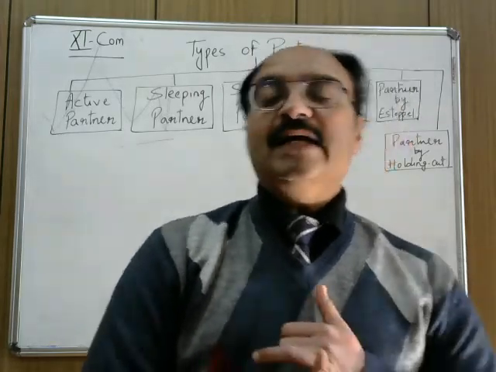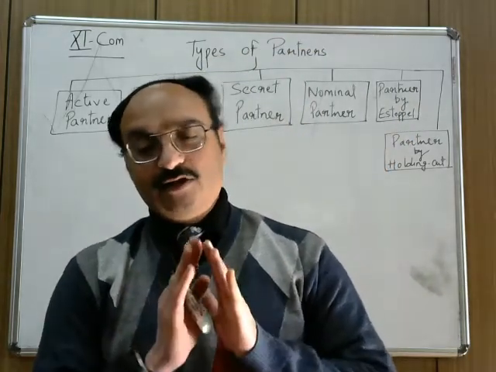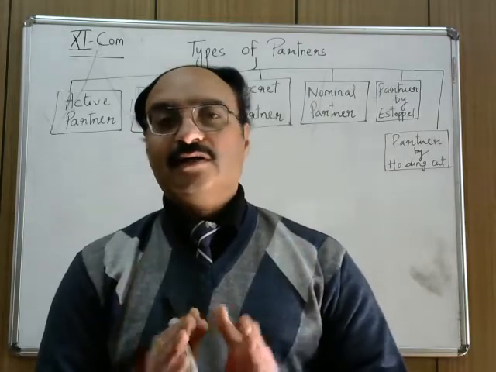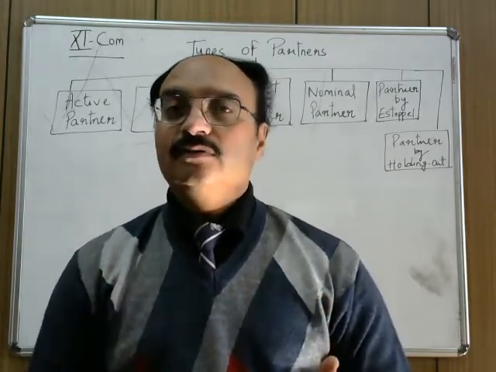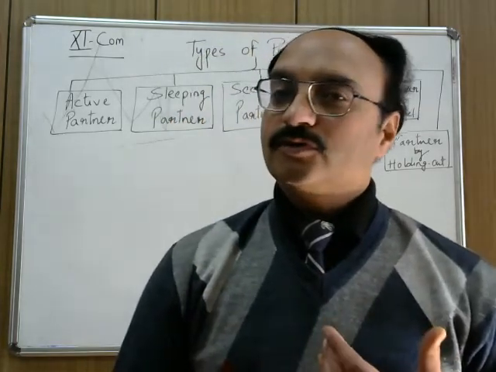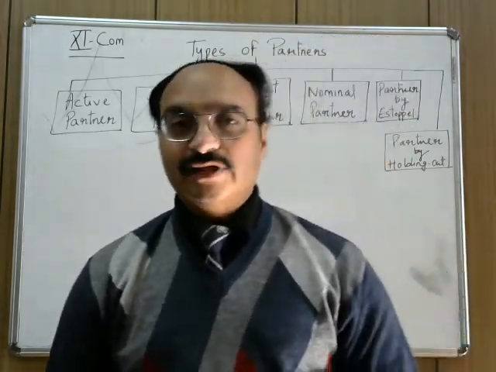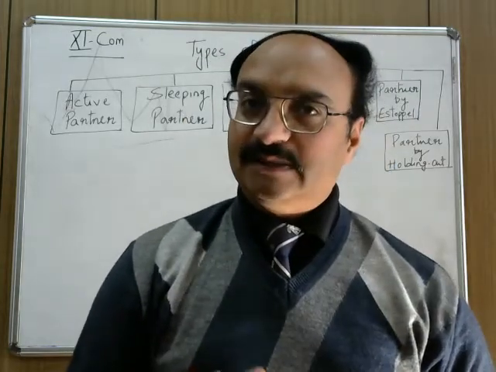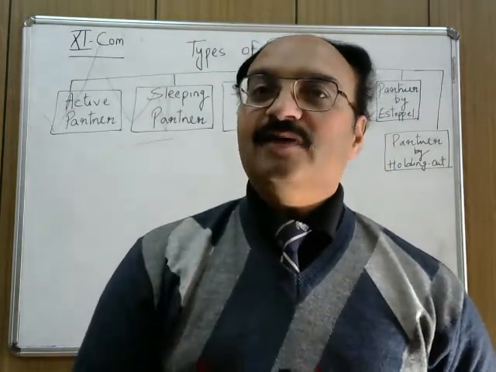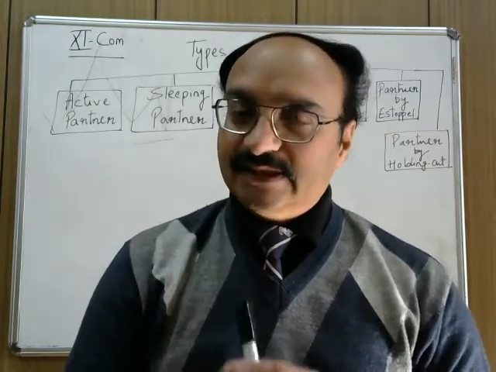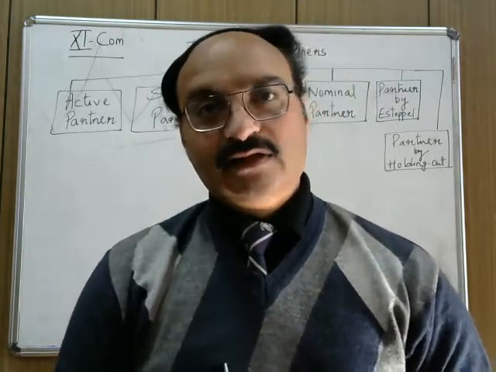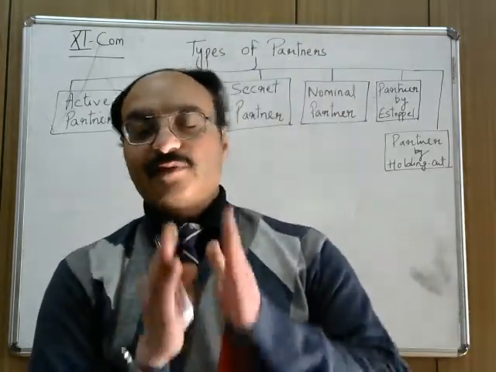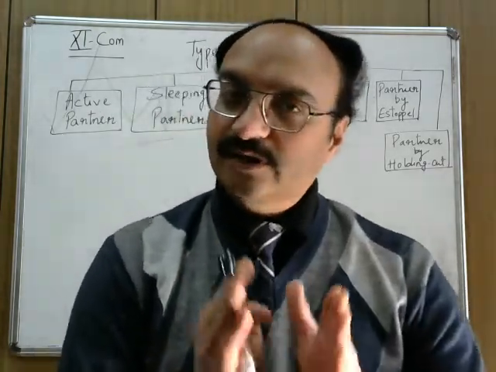Number 1 is the active partner, a type of normal partner which I and you used to think regarding a person. That means the active partner participates in the management of the firm. His liability is unlimited. He contributes capital in the firm. He gets share in profit or loss of the company.